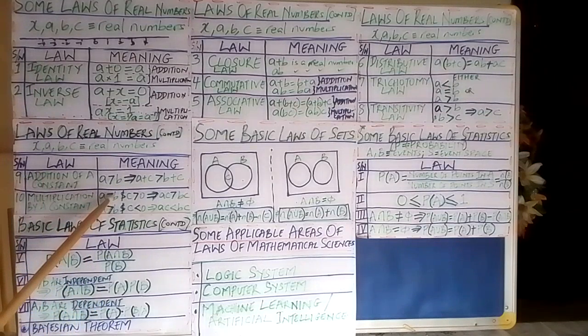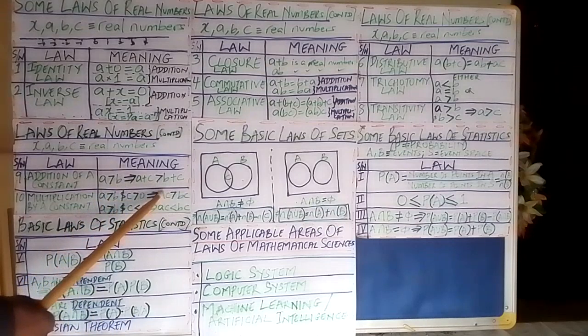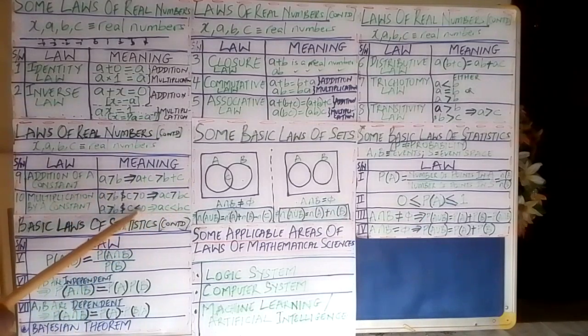You have A is greater than B, and C is greater than 0. So A times C will always be greater than B times C, provided C is greater than 0. If C is less than 0, the reverse will be the case. AC will be less than BC.